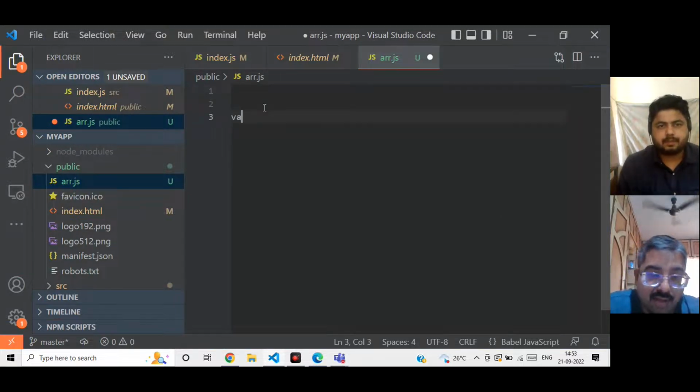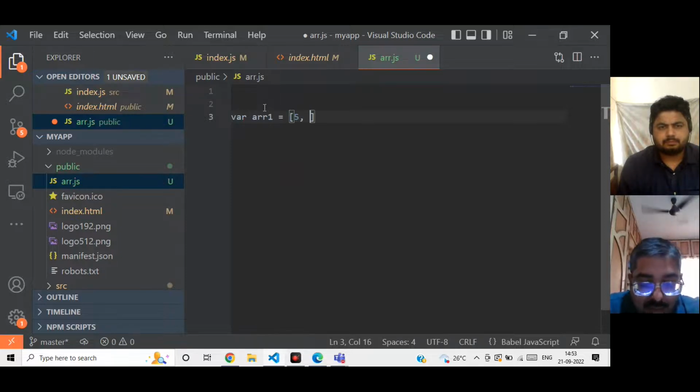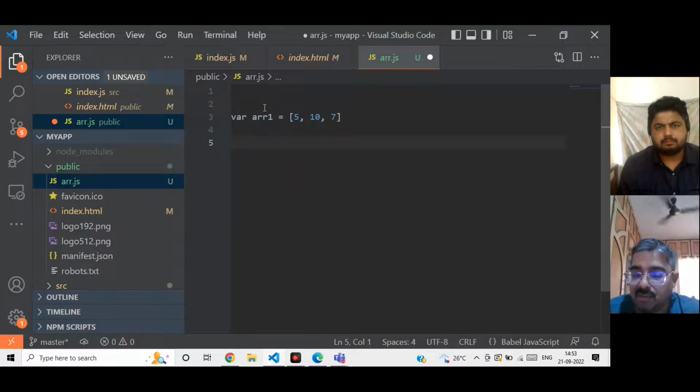Okay, let's suppose I have an array where arr1 equals 5, 10, 7. Now, how can I use the map method here, and what is the use of that?